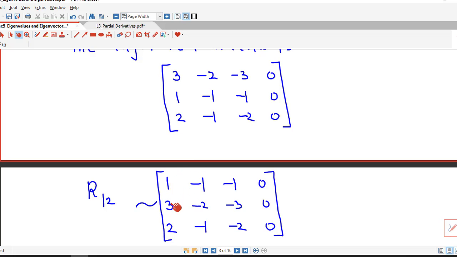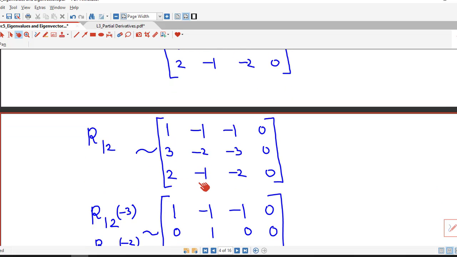Now using the first row, we make these two 0. To make this 0, we multiply the first row by minus 3 and add to the second row. And for making this entry 0, we operate by multiplying the first row by minus 2 and adding to the third row.